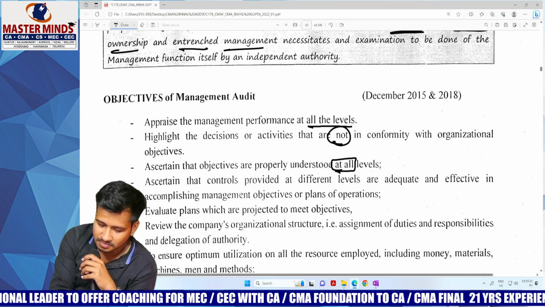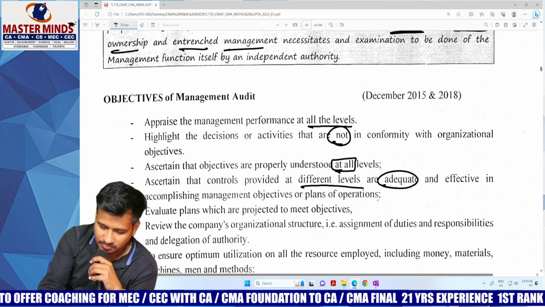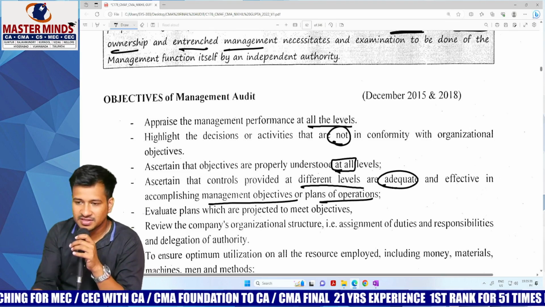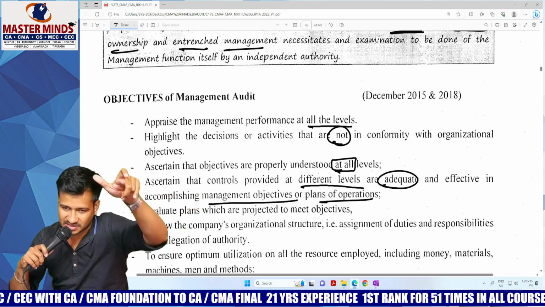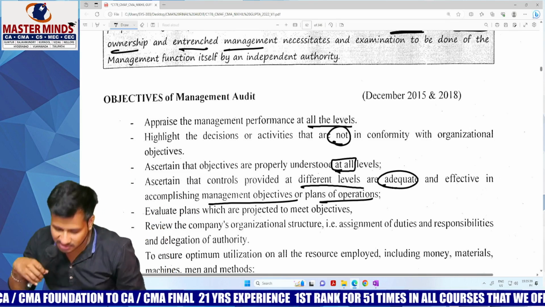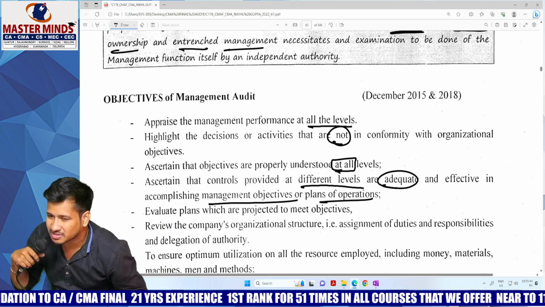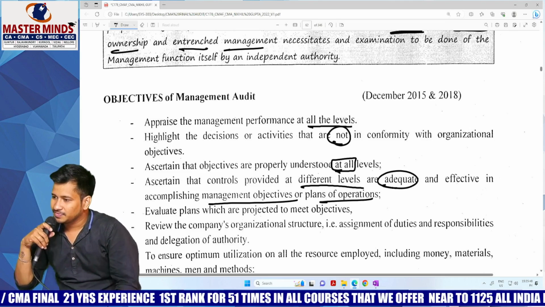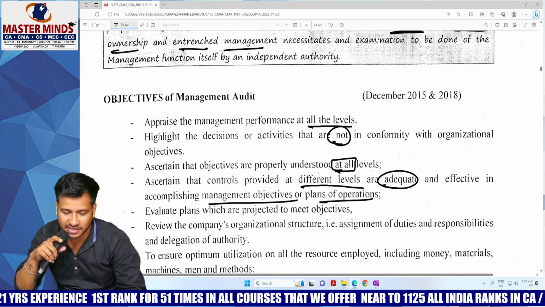Ascertain that controls provided at different levels are adequate and effective in accomplishing management objectives or plans of operations. So already even this is also discussed. Objectives is nothing but whatever you have discussed till now, kept in one line, which is nothing but objectives. Something like, if the information control system, I told you, if the things are not adequate, if the information communication is not adequate, then it is going to affect the entire management. Am I correct or wrong?